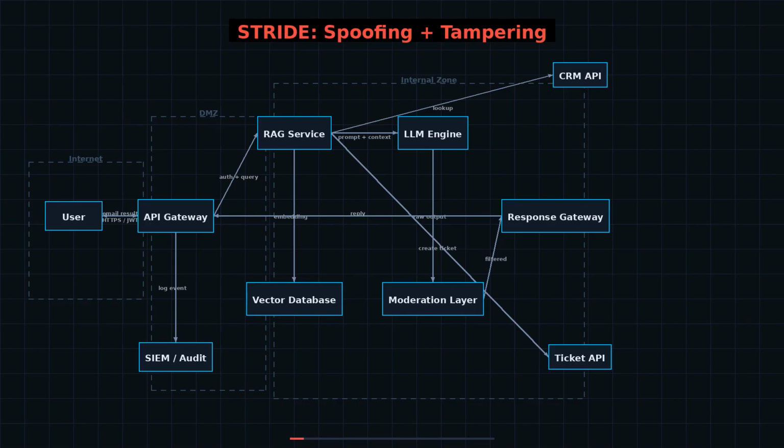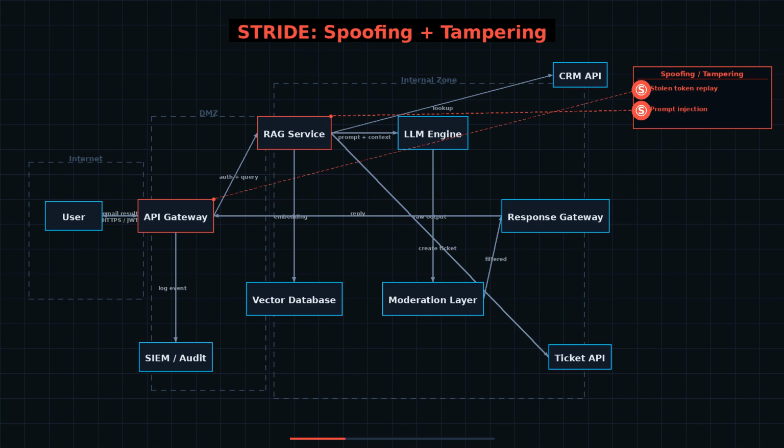Starting with spoofing. An attacker replays a stolen session token at the API gateway, impersonating a legitimate user. That is spoofing of identity. On the RAG service, prompt injection tricks the system into believing malicious embedded instructions are valid user input.